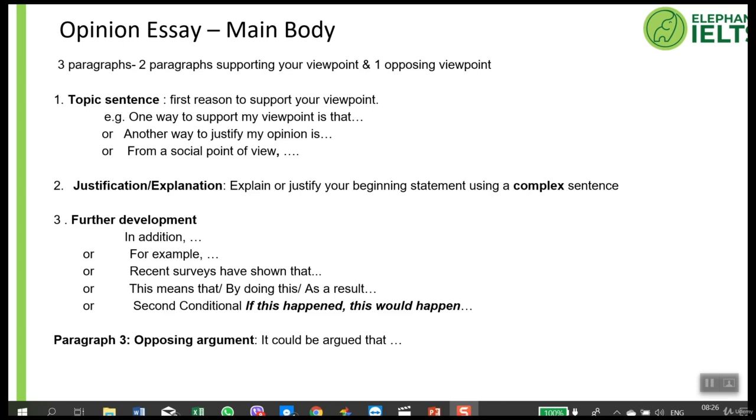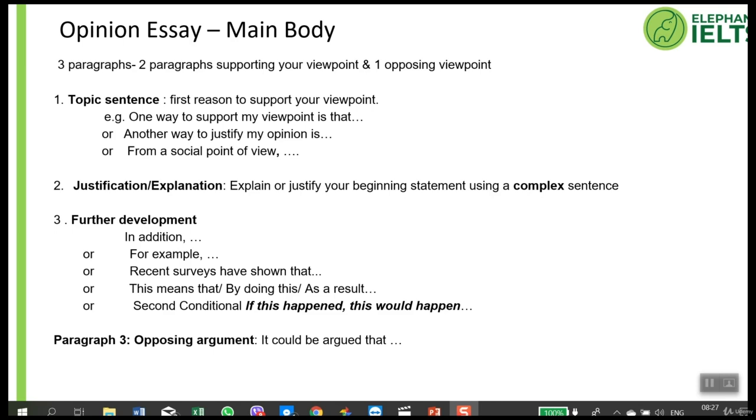Look at the first sentence. Of course, it's the topic sentence with the first reason to support your viewpoint. And you can choose any of these beginnings for your topic sentence. One way to support my opinion is that. Or for the second paragraph, another way to justify my opinion is. Or from a social point of view. Remember the discussion clock we talked about earlier. Could be from an economic point of view. In other words, whatever point of view you like to take, you can begin your topic sentence like that. So the topic sentence is just a short, clear sentence to say this is why I believe what I do.